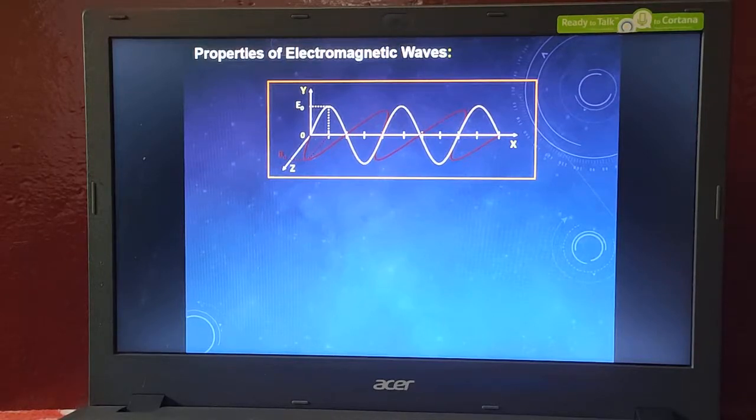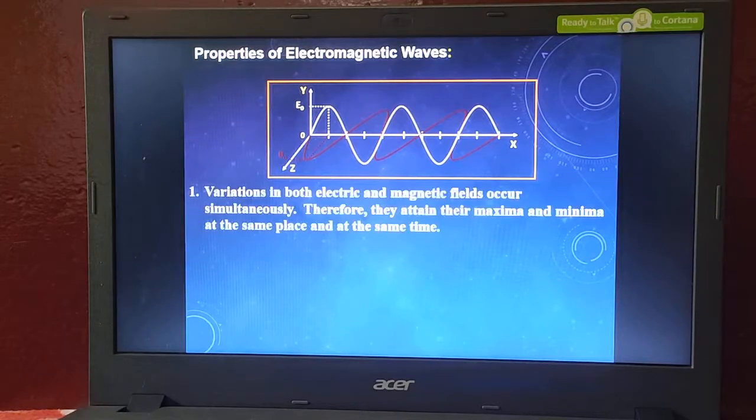Okay. Next, what are the properties of electromagnetic wave? There should be some properties, right? Electromagnetic waves have their own properties. Variation in both electric and magnetic field occurs simultaneously.